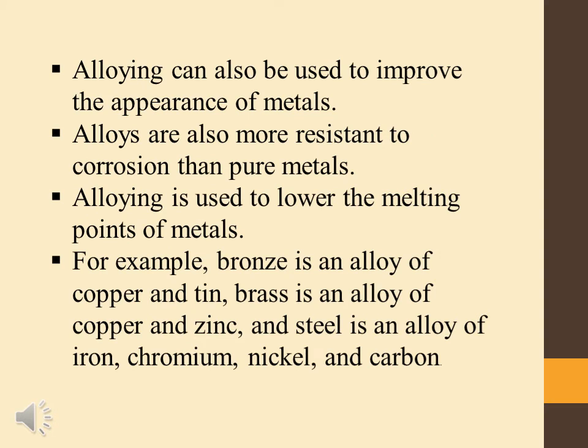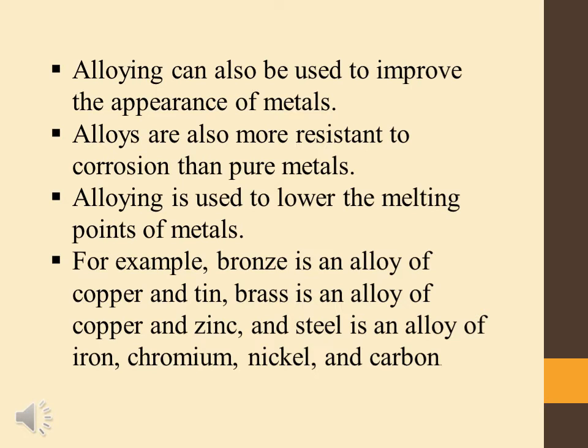Next, when we make an alloy, the appearance of the metal is generally improved compared to pure metal. So by alloying metals, the appearance is improved, and alloys are also more resistant to corrosion than pure metal. The most common example is that iron easily corrodes, but its alloy, steel, is resistant to corrosion. And next, an alloy has a lower melting point than its component pure metals. This is the reason.